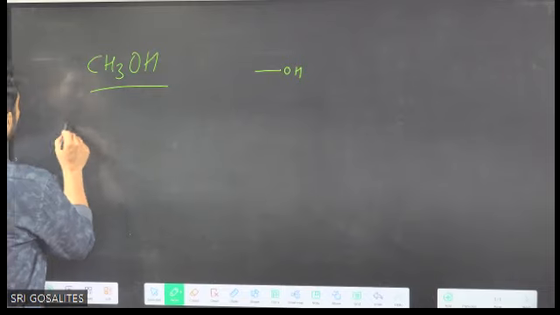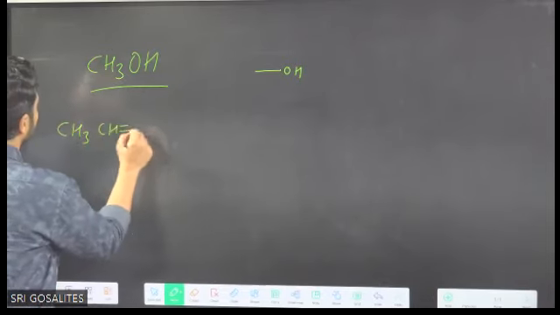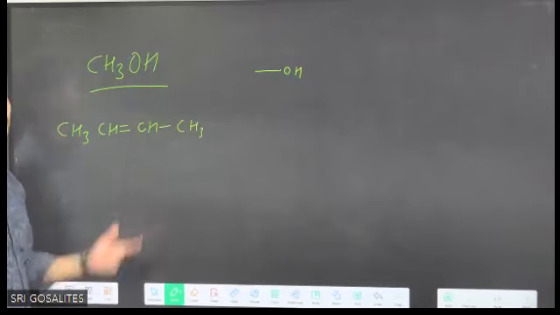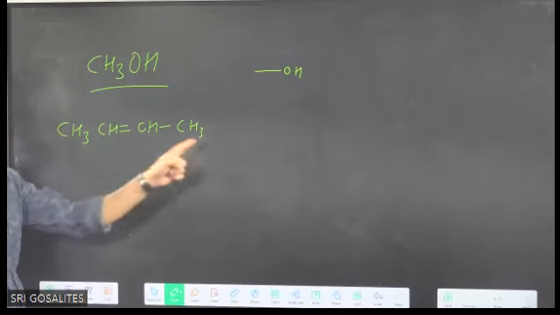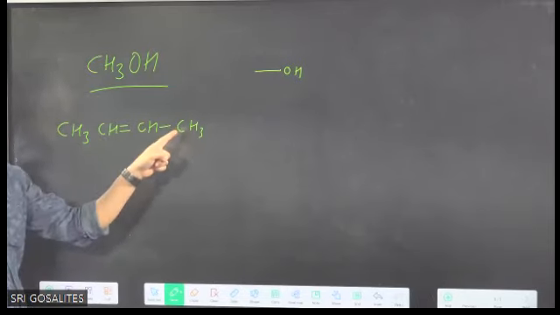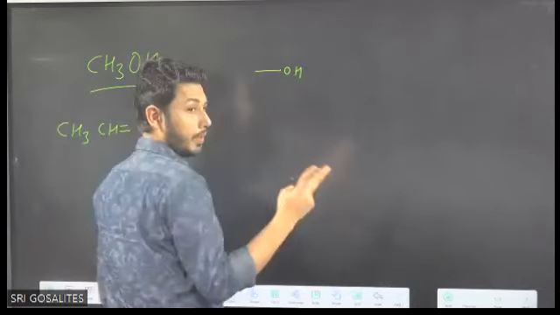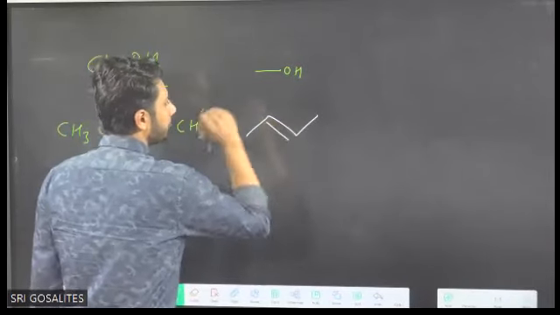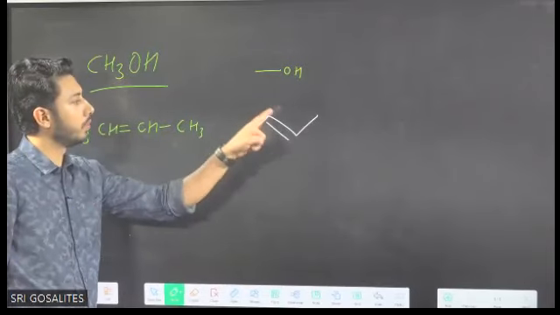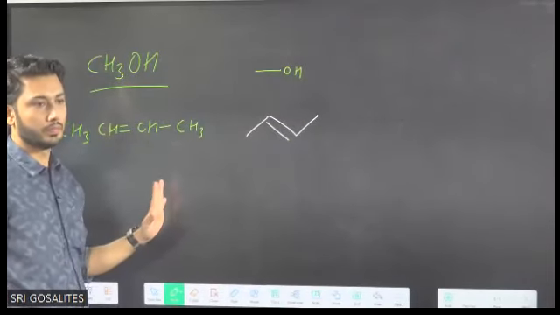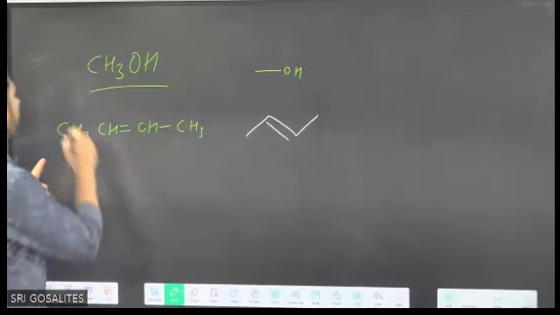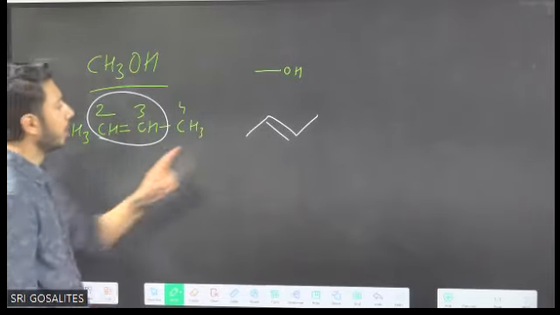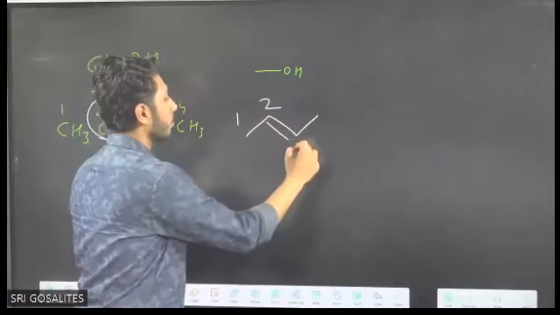Then for double bond, if I write CH3CH double bond CH3, here 2 possibilities are there. One possibility, you write it like this: 1, 2, 3, 4. Take double bond carbon is first, second, third, fourth. Double bond between second and third. So this is 1, 2, 3, 4.